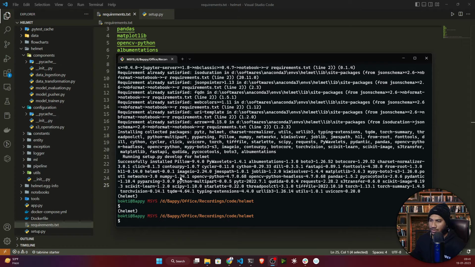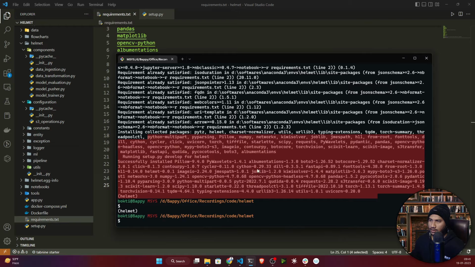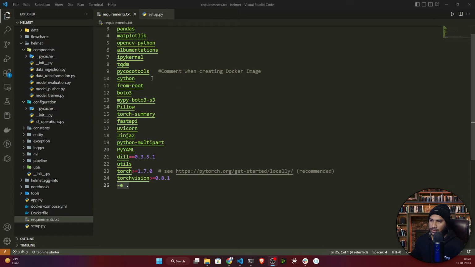So guys, as you can see, installation is done. So we have successfully installed everything, so you won't be getting any error. There is one thing you need to consider. Here, if you see, I'm installing pycocotools. It might throw some error if you don't have Microsoft C++ installed in your system.